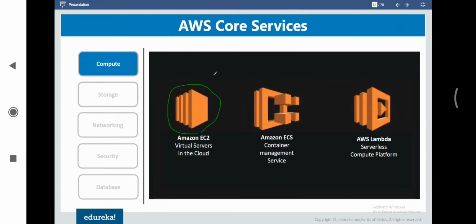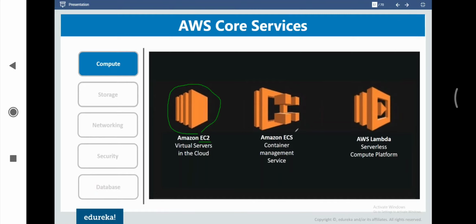In AWS, for deploying the servers, we can deploy them as a part of an EC2 instance. EC2 refers to Elastic Compute Cloud. And then we have Amazon ECS. ECS refers to Elastic Container Service. Just like we have Kubernetes, in case you are familiar with the entire DevOps environment, Kubernetes basically allows us to manage the entire cluster of Docker containers. So here we have a service such as ECS for allowing us to do that.